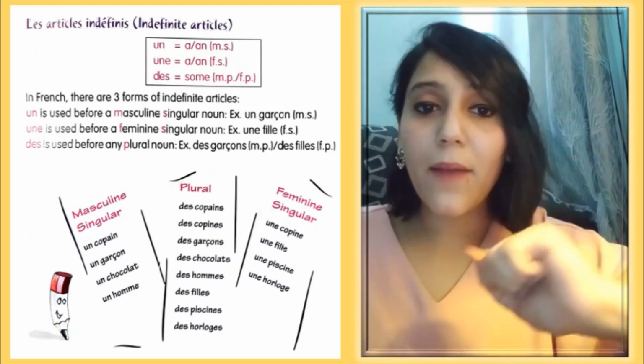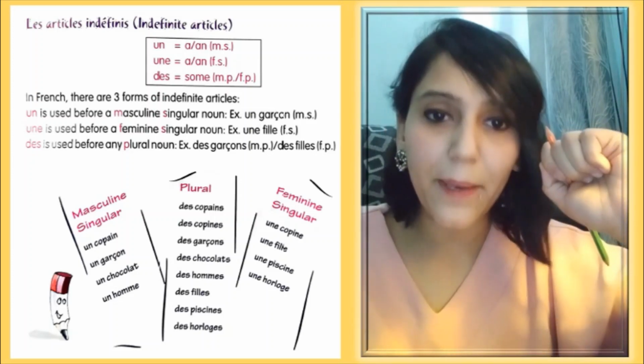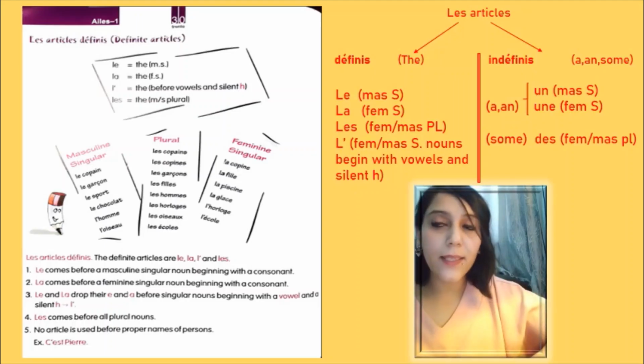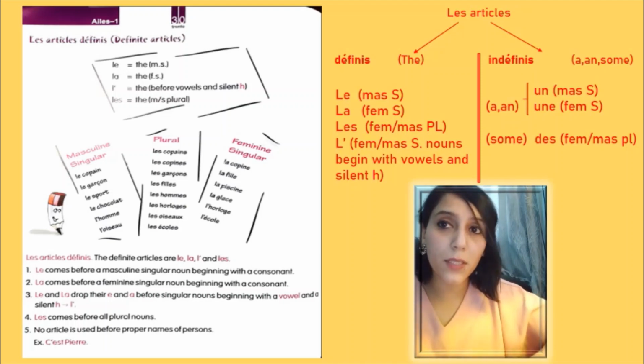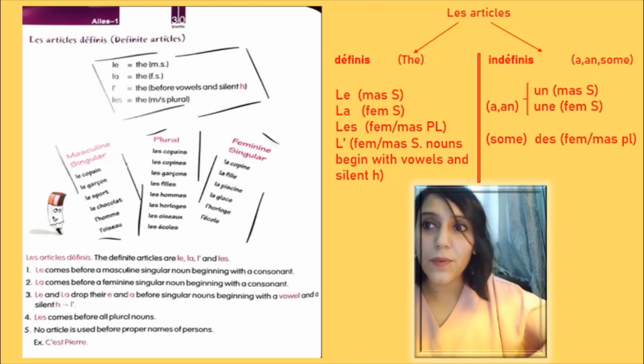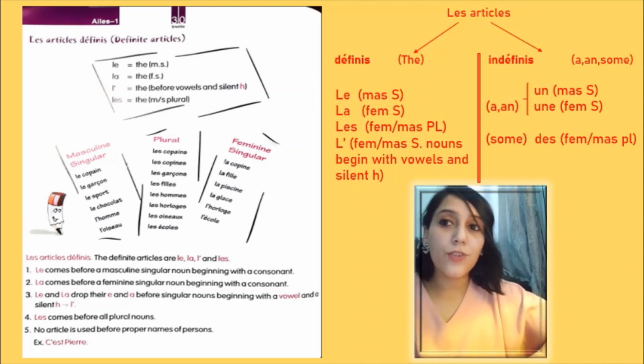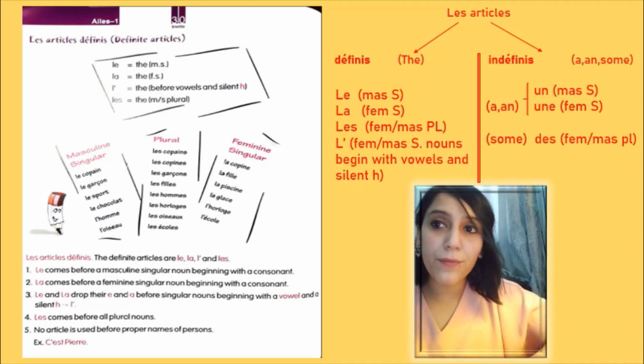Now still, if you have any doubt or any question, you can write to me in the comment section. After les articles indéfinis, we have les articles définis, the definite articles, and they are used when we are talking about a particular noun or a specific noun. In English, we have only one form for the definite article, which is the. But in French, we have four forms according to the gender or the form of the noun.